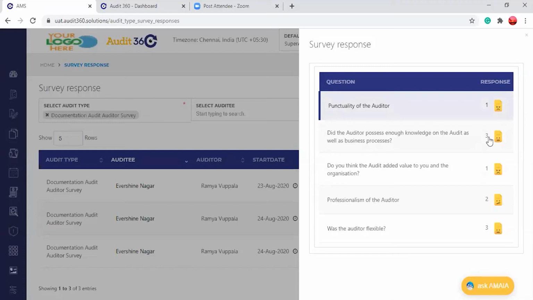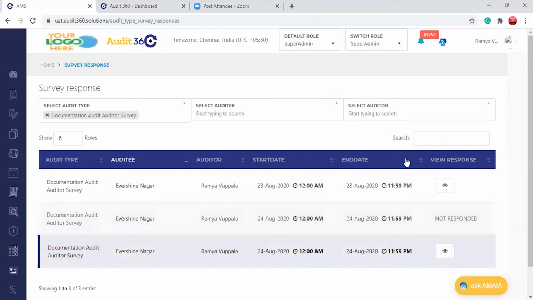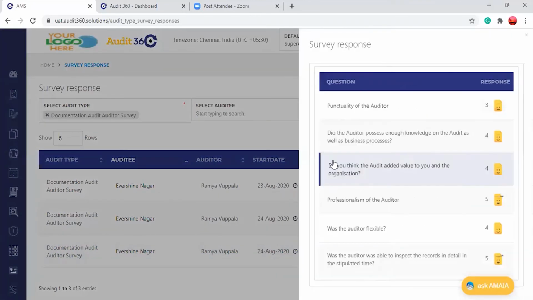The same for the other one also. Earlier we added a new question, so this shows as 6. See, 6 questions are reflected here, with the response received from an auditee to the auditor.